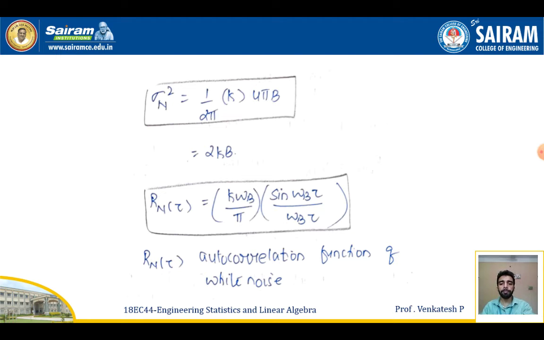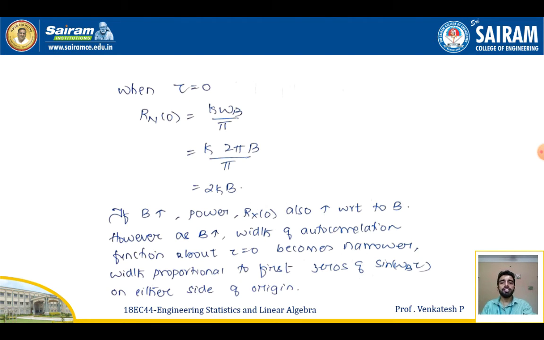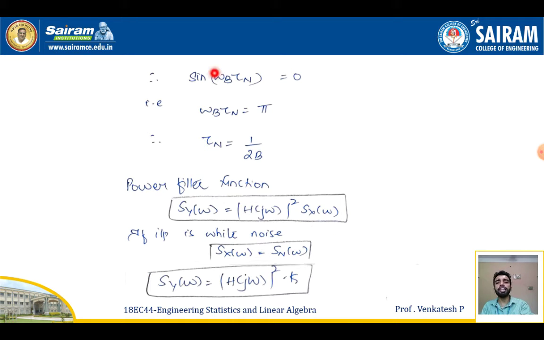Next, in the previous equation, if I replace τ equal to 0, I get Rn(0) equal to Kω_b by π, which equals K into 2πB by π. On simplifying this further, Rn(0) is equal to 2KB. Now you can see that if the bandwidth is moving upwards, the power Rn(0) will also move upwards with respect to the given bandwidth.